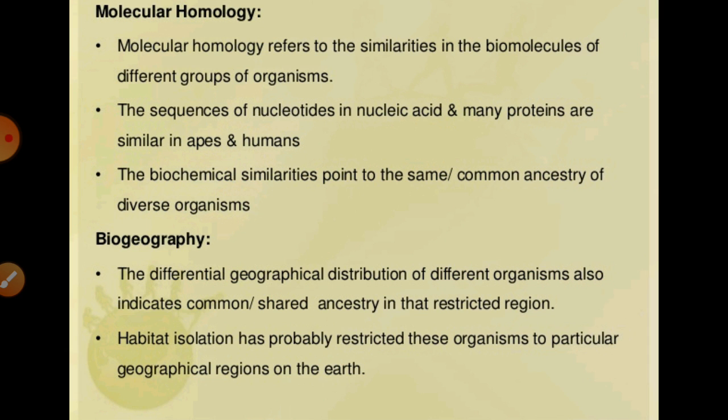In the same way, enzymes perform the same functions in different organisms, so it indicates common ancestors among the organisms. When the enzyme is the same and its function is the same in different organisms, we can say the ancestors are common between them.